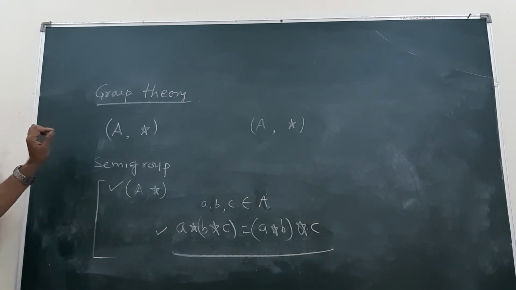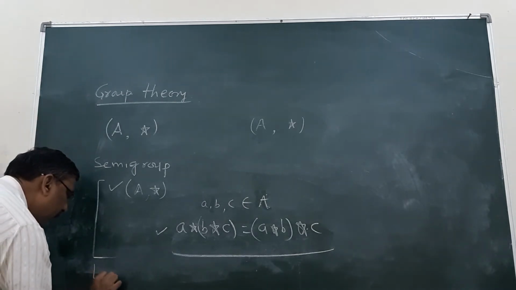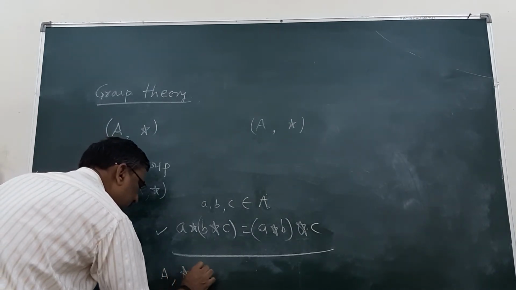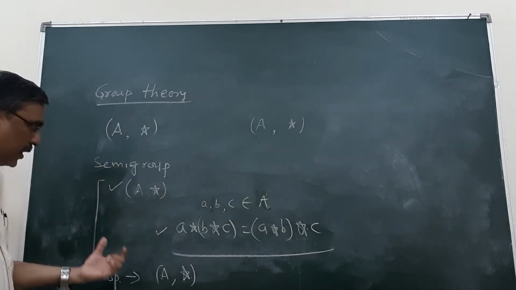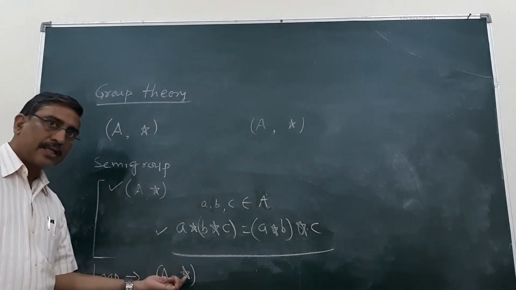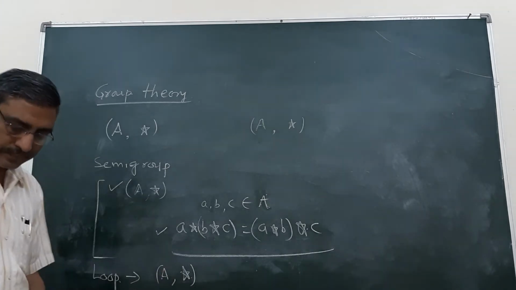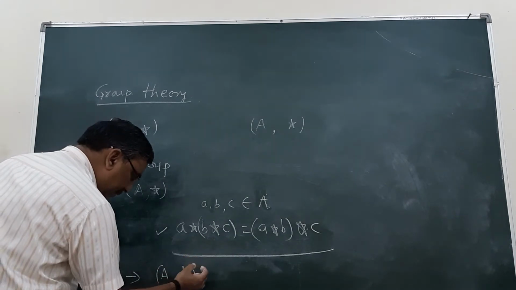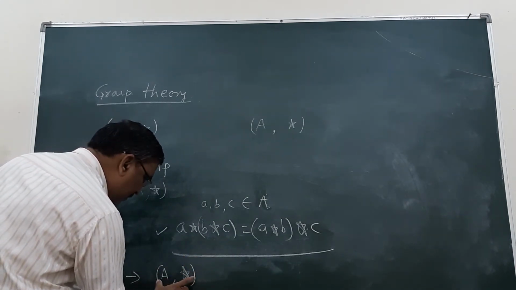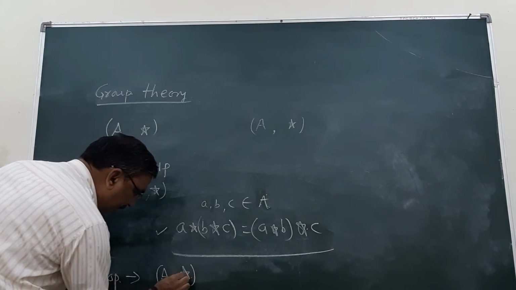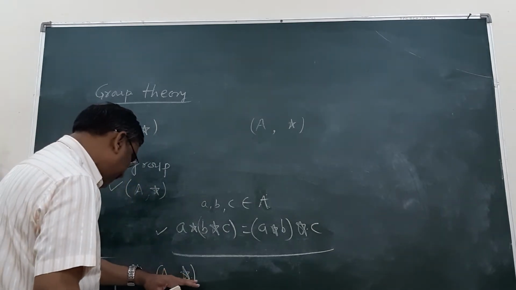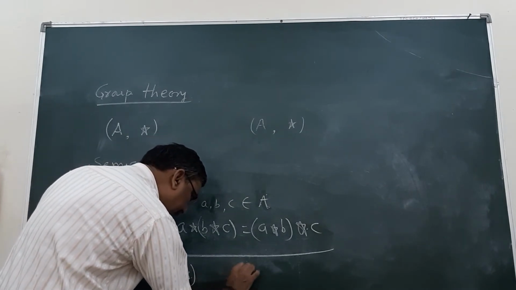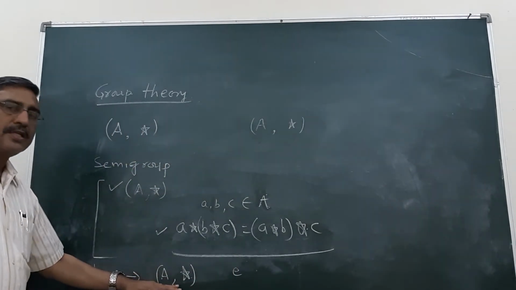And a loop: if this algebraic structure, which I already told you is an algebraic structure as it has a binary operation, has an identity element, then this is known as a loop.